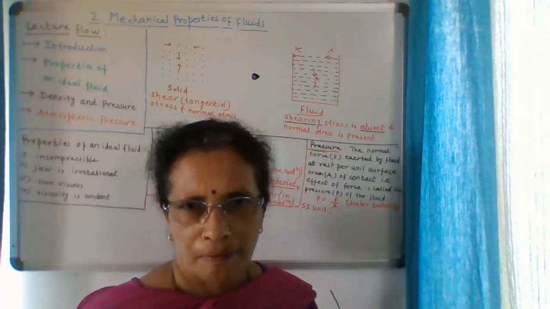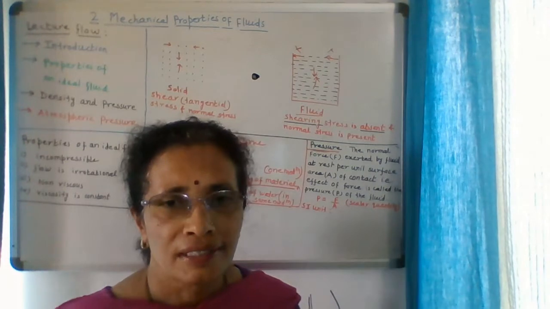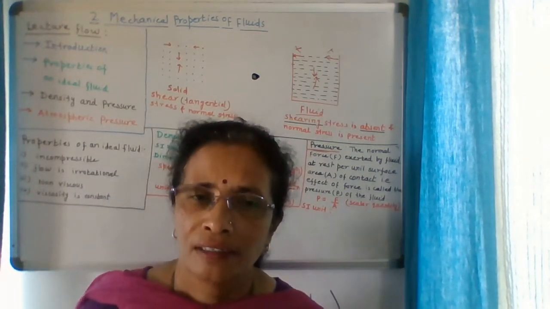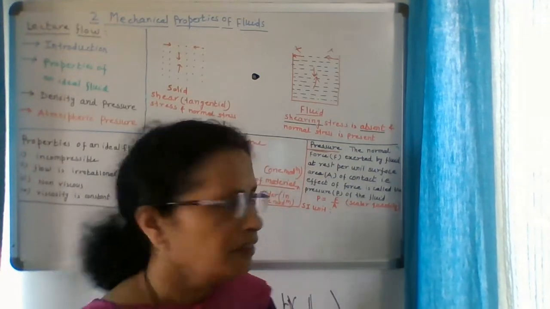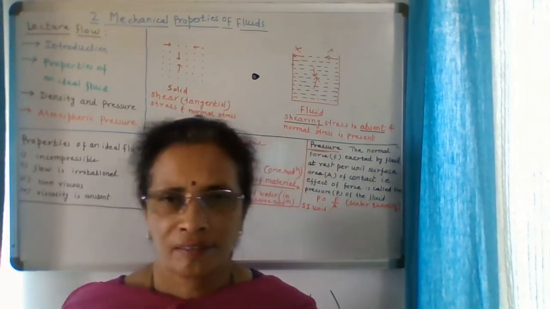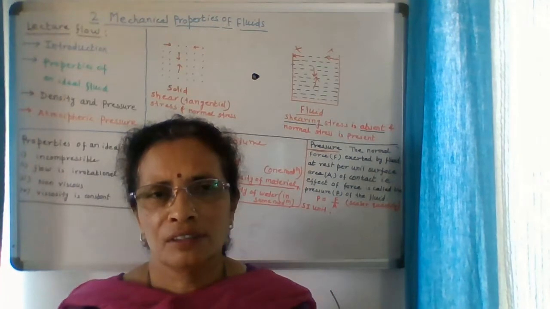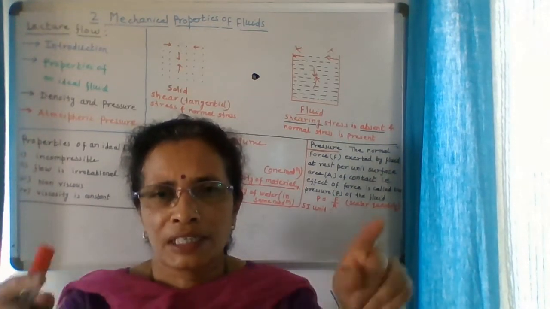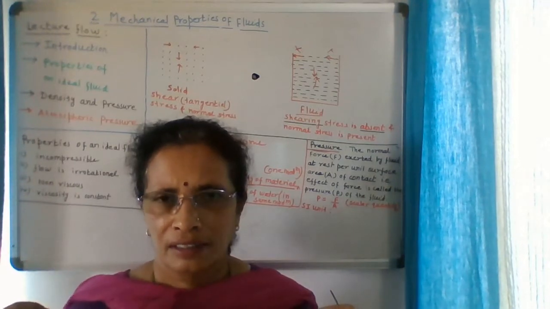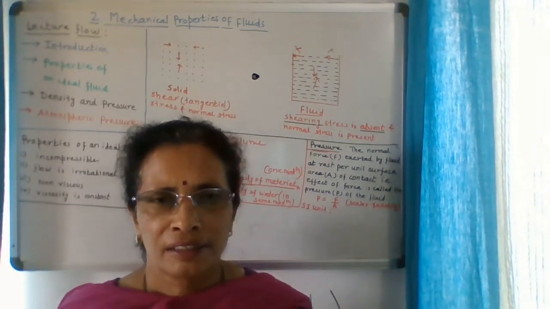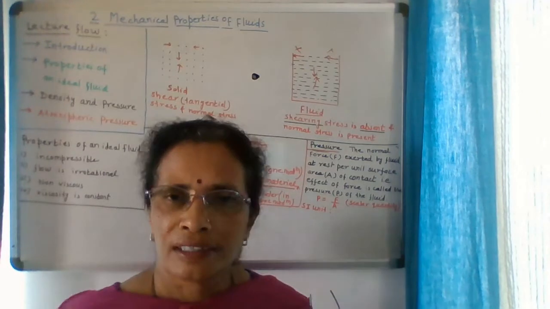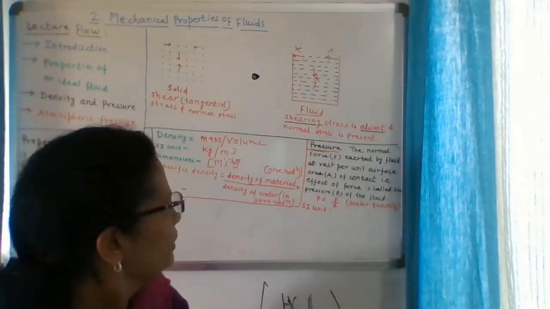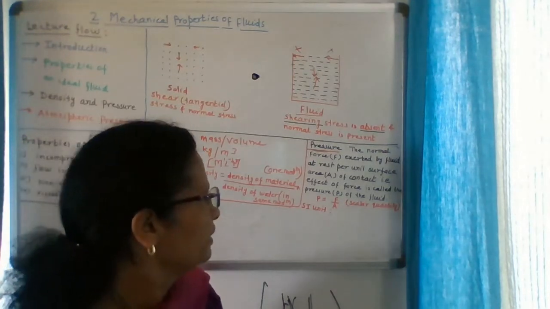and this is called the pressure. So pressure is a scalar quantity, though force is a vector and area is a vector quantity, because pressure does not have a proper direction. If you are blowing a balloon, the pressure exerts in all directions, right? So pressure doesn't have a particular direction, so it is a scalar quantity. Density is also a scalar quantity.